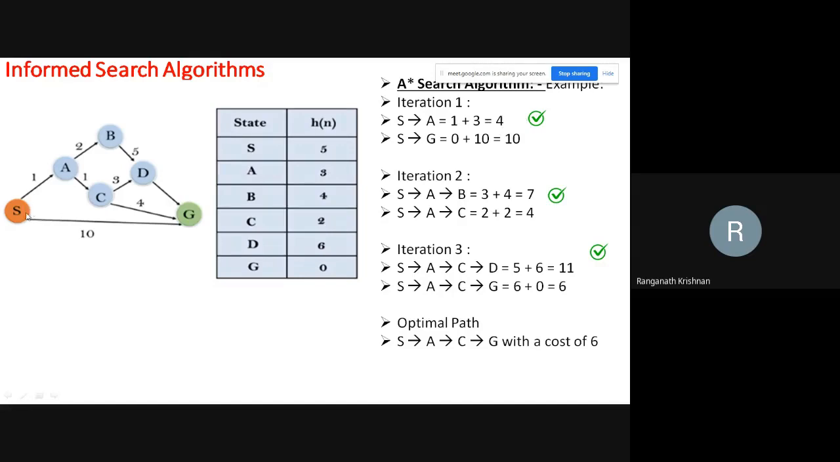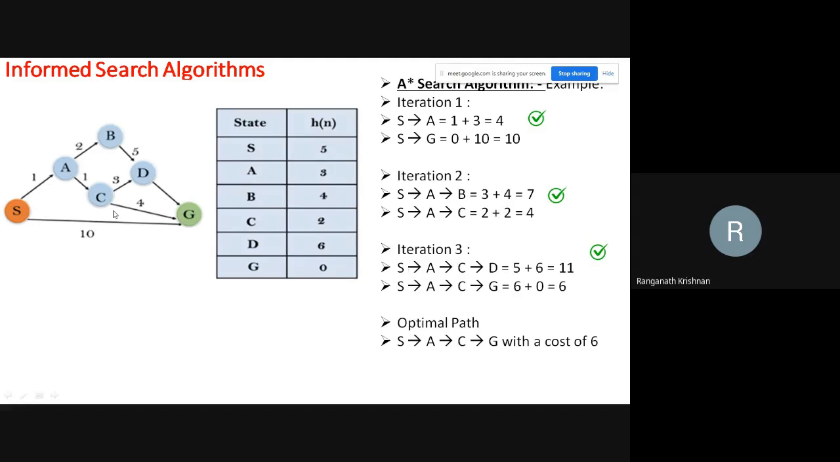Or I can go directly from S to G with a cost of 10, but it won't do it because it's expensive, right? So then it's going to try, okay, after A, what should I do? It says, okay, go to B. S to A, A to B, so 1 plus 2, 3. Then B heuristic value is 4, so 7. Then S to A to C, this is 1 plus 1, 2. C is 2. 2 plus 2, 4. So obviously you will choose 4, right?